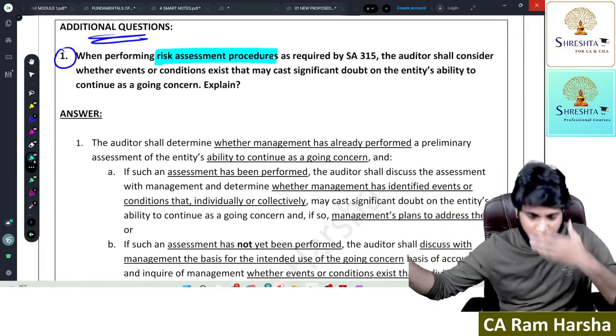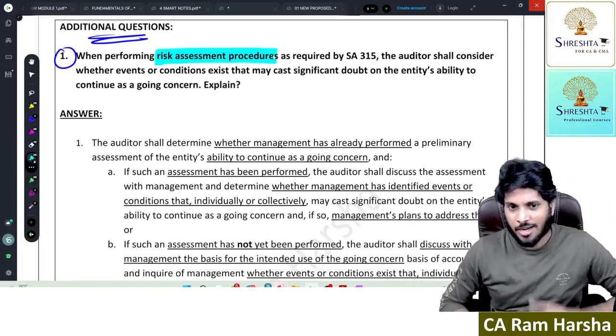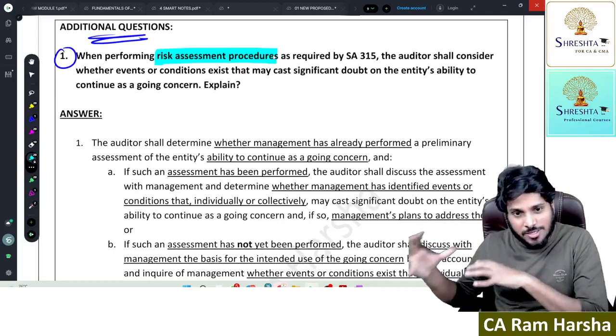We have a chapter, the next chapter, audit evidence and documentation. There we will discuss. It is not so easy. We have so much to discuss there.